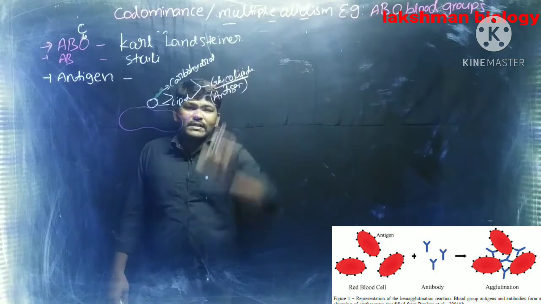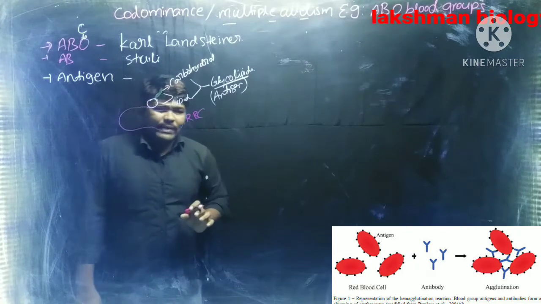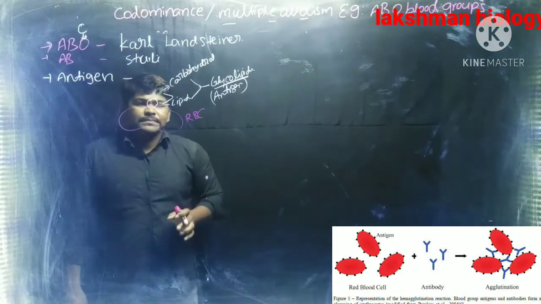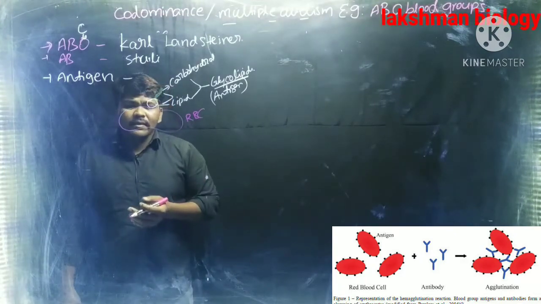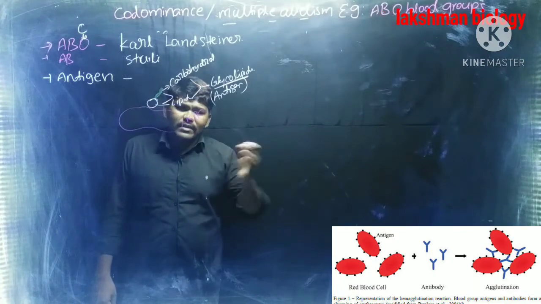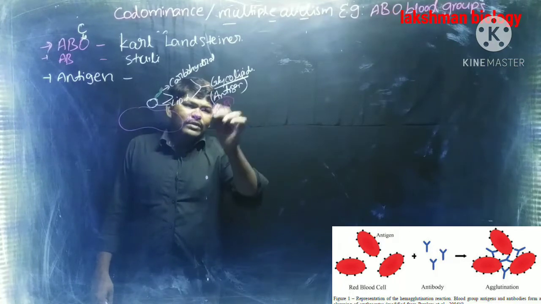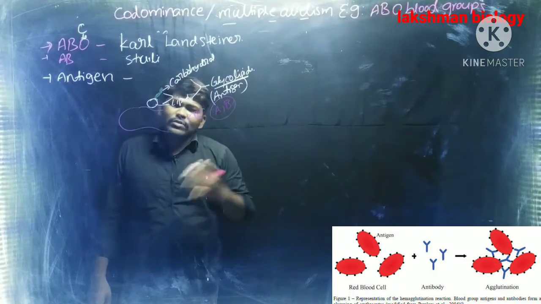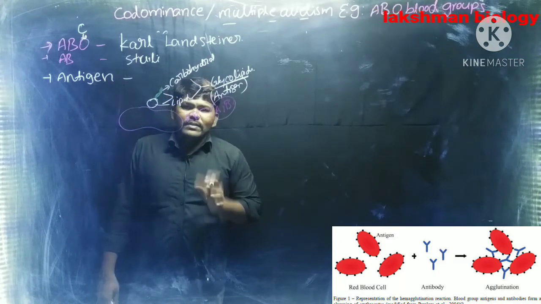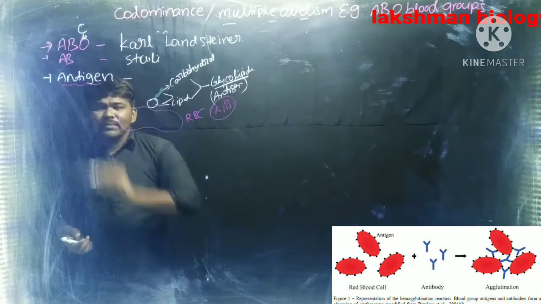What is the location of these antigens? The antigens are on the surface of red blood cells. Next, if antigen A is present on the surface of the RBC, those belong to the A blood group. If antigen B is there, B blood group. If both antigens A and B are there, those are AB blood group. If both antigens A and B are absent, those are called O blood group. That is about the antigens for blood groups.